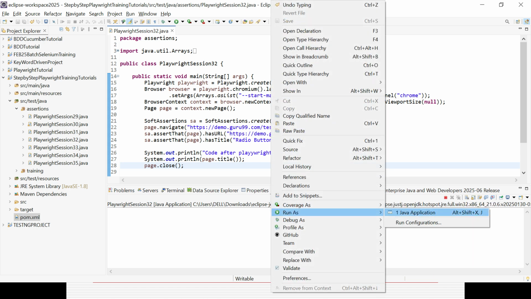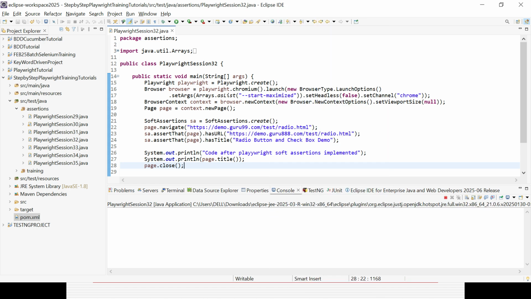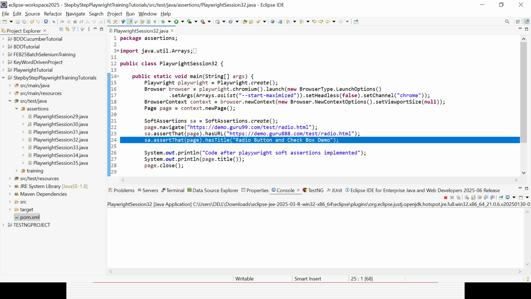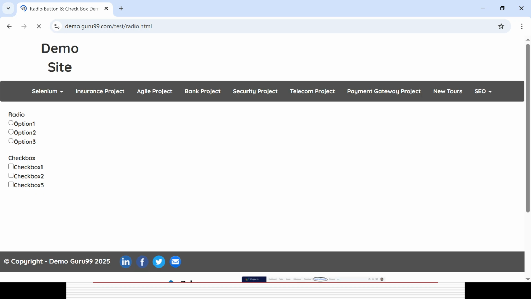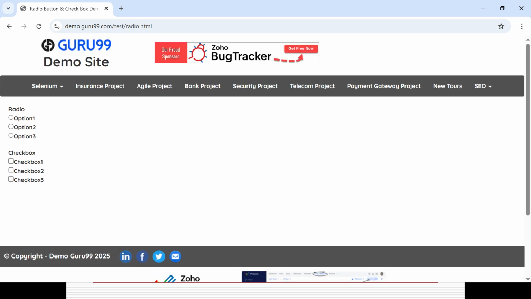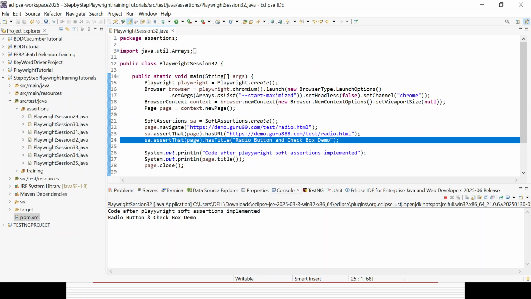Now let's try to run it. Both of these steps will fail, so it will wait 5 plus 5 minutes before closing the browser, but the test case will not fail because we are not calling the assertAll method. It will wait for 5 plus 5, 10 minutes, because the default timeout in Playwright is 5 minutes. You can see the remaining lines of code executed, there is no assertion failure, and the page is also getting closed.